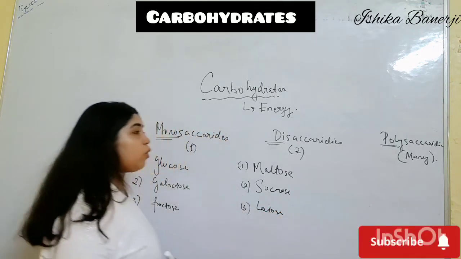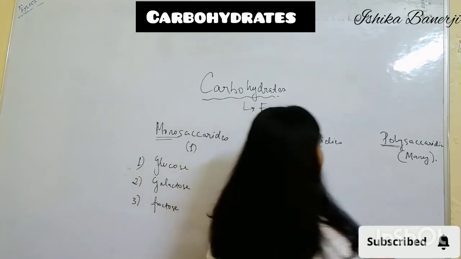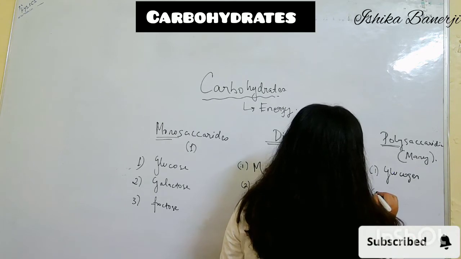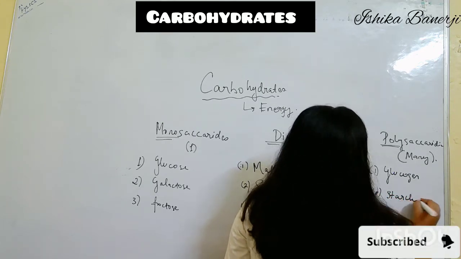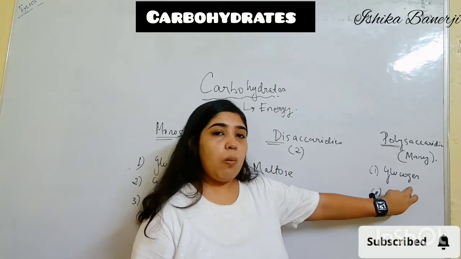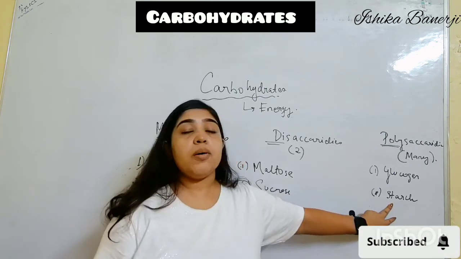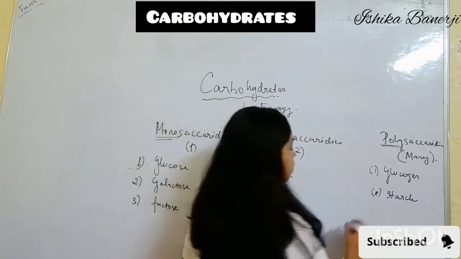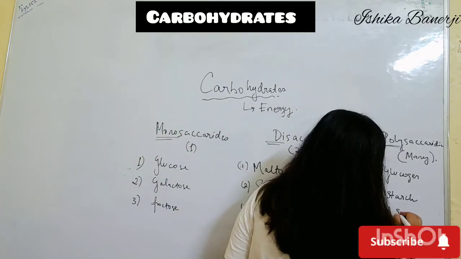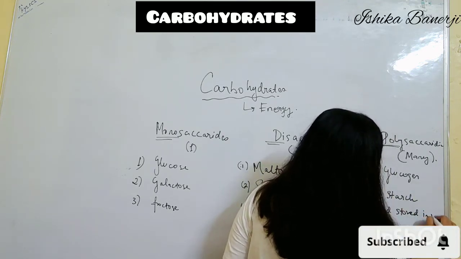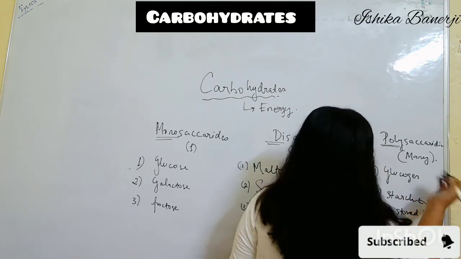And the polysaccharides are glycogen and starch. Remember, the food that is stored in our body is in the form of glycogen, and starch is the food that is stored in plants. Just remember, glycogen is in humans, nothing else.